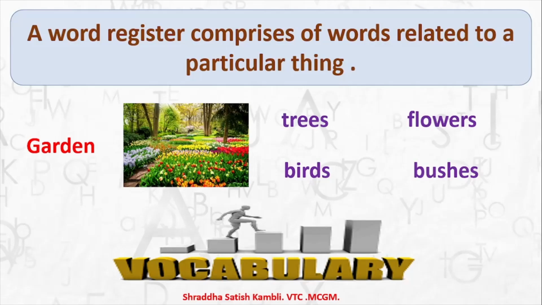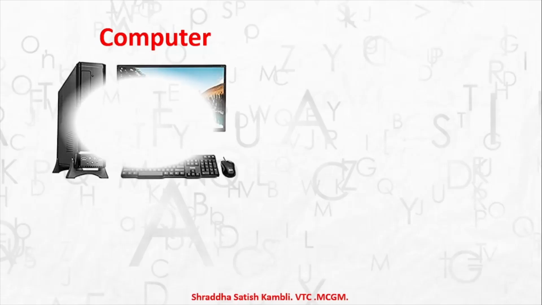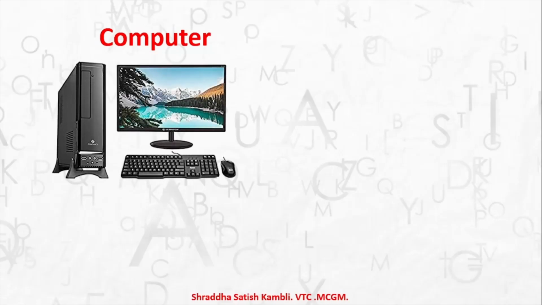Alright children, let's move on and look at certain examples of word registers. Like I gave you the word garden, now let me give you the word computer. When I say the word computer, what comes to your mind? This image comes to your mind, and you can see the various parts of a computer.